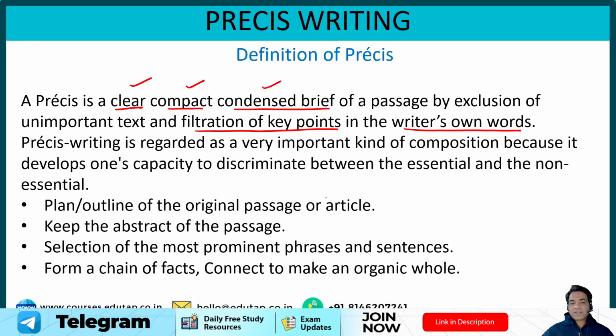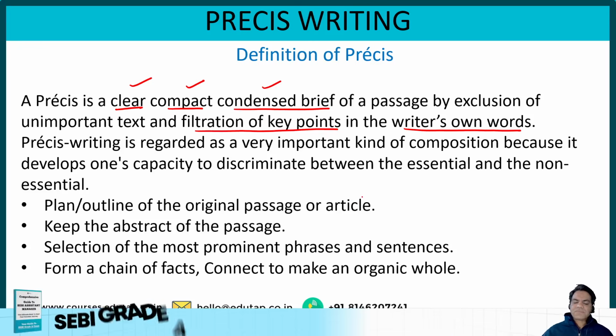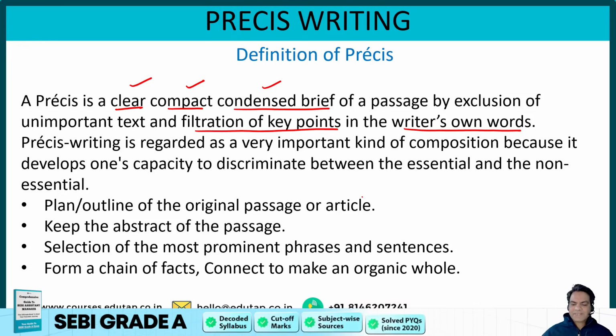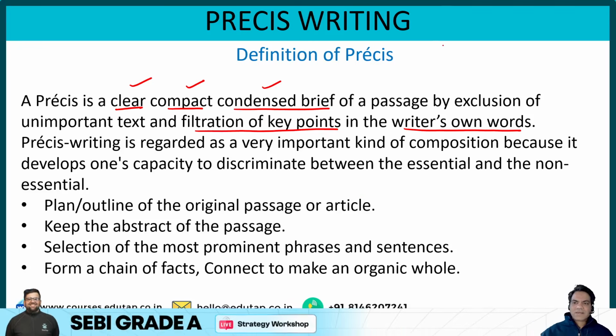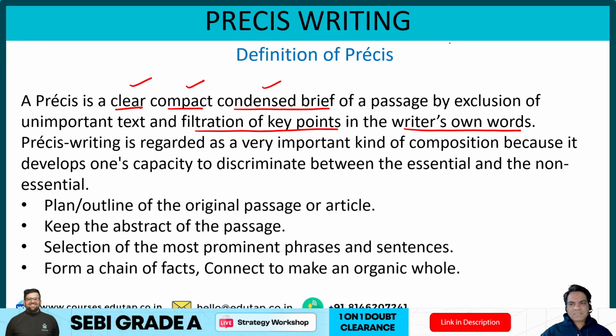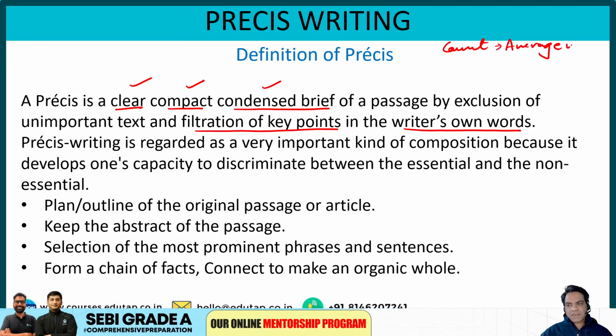Now guys, what are the core points when you are framing a Prezi? First of all, many students suffer with this challenge: sir, how do we complete the Prezi specifically in the word limit? Now guys, there is a very rational and logical way of going about it. When you are writing an answer, please count your average number of words per sentence.